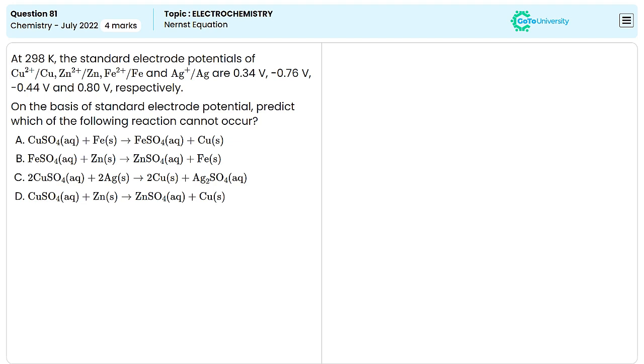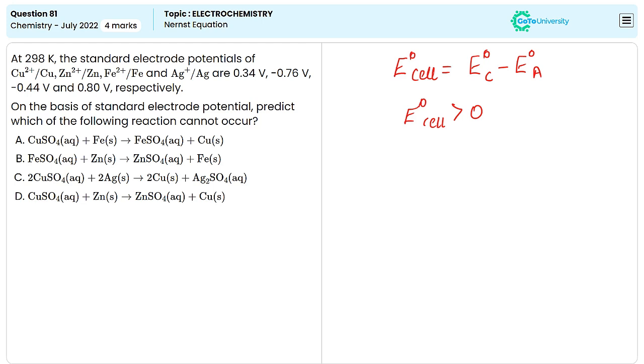Based on the given standard electrode potential values, we need to choose the displacement reaction which doesn't take place. This can be explained on the basis of the equation E naught cell will be equal to E cathode minus E anode. The feasibility of the reaction can be explained on the basis of electrode potential value. When the electrode potential value of a cell is greater than 0, the reaction will be feasible.